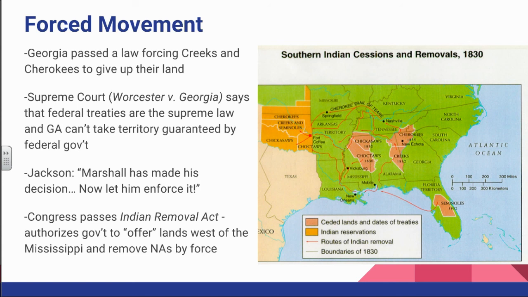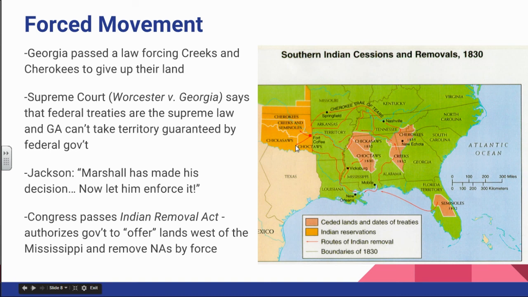Congress, in fact, at that time is actively passing the Indian Removal Act, which gives the government permission to offer, you see I put that in quotes, lands west of the Mississippi River. You have modern-day Oklahoma that is going to be Indian territory. Offer these Native Americans lands in the West and pay them for the lands that they give up in the East, but it's also going to give authorization for the government to remove these Native Americans from their lands by force. So that's where we're going to pick up in class.